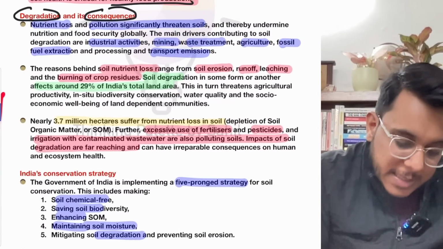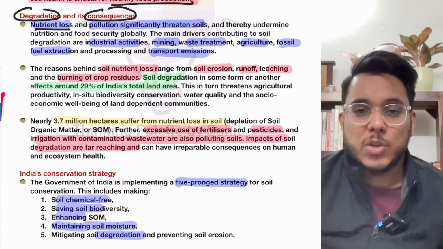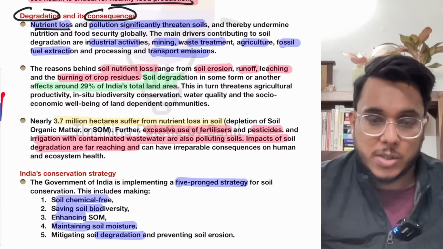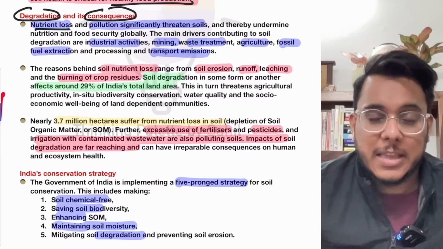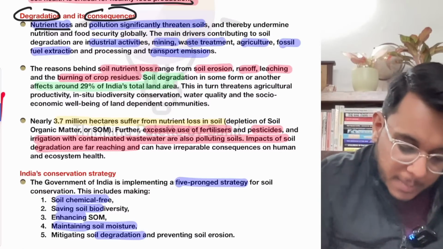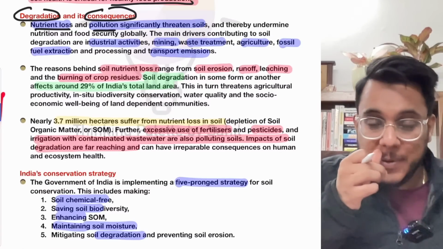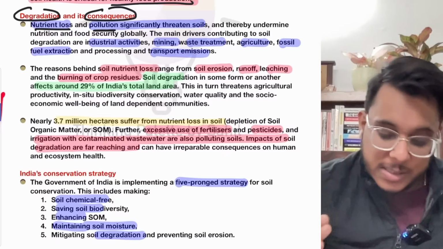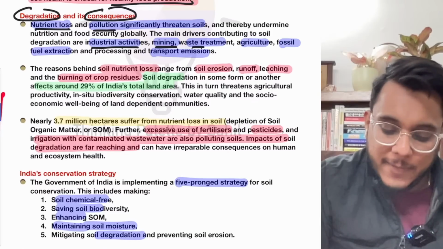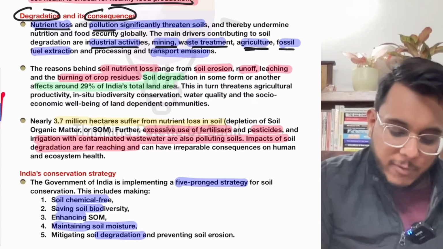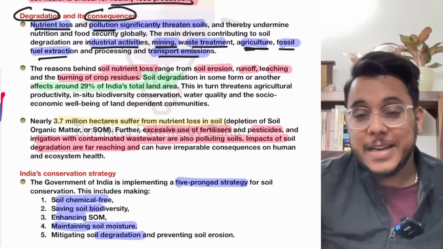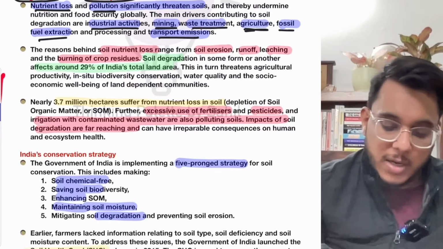Number one, today we see that there is a nutrient loss happening in the soil, and because of this nutrient loss, the productivity of the soil gets lost. The ability of the soil to sustain the crops gets lost. Now, today the nutrient loss is happening particularly because of pollution. So guys, when we talk about soil pollution, that soil pollution is eroding the nutrition. Moreover, industrial activities, mining, waste treatment, agriculture, fossil fuel extraction, transport emissions, all of them are leading to soil degradation.